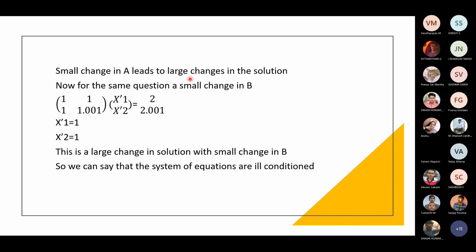But when we make a small change in B, where we add 0.01 to this value, we'll see that x dash 1 is equal to 1 and x dash 2 is equal to 1. Even though we're making a very small change, the change in solution is pretty high. So we can say that this system of equations is ill-conditioned.